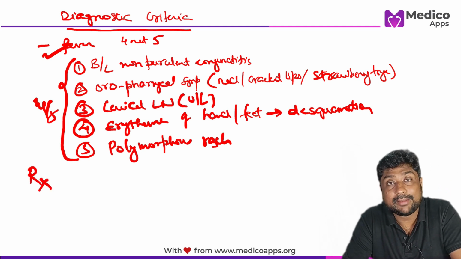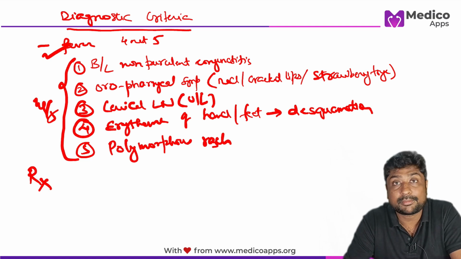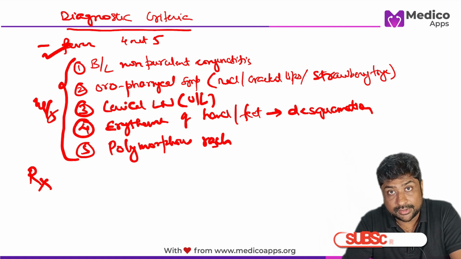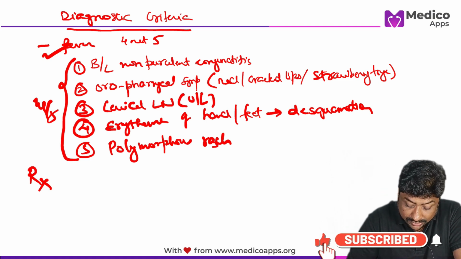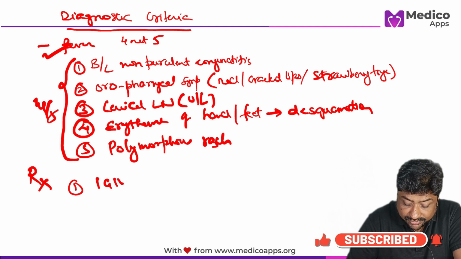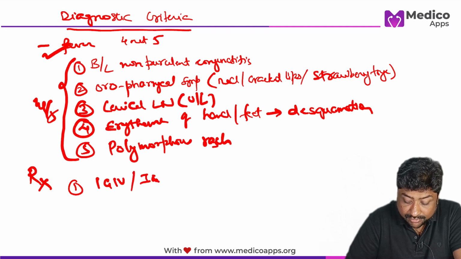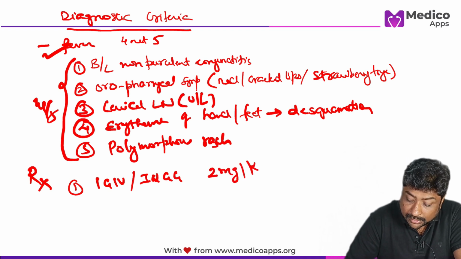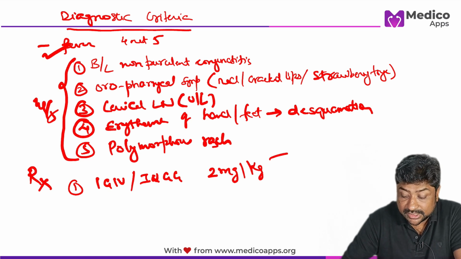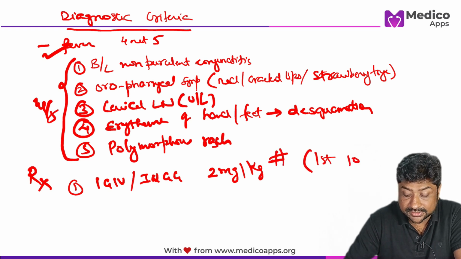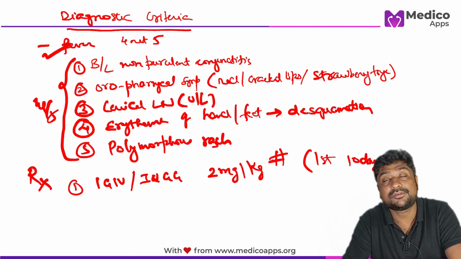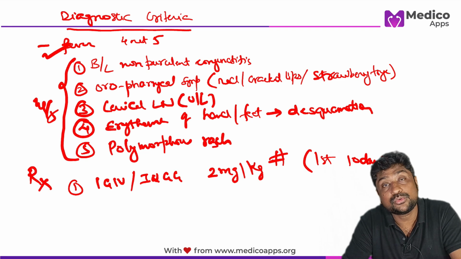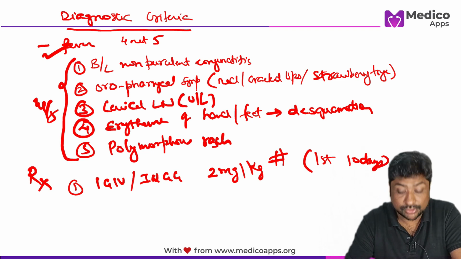So how do we manage this patient? So remember, because it's a self-limiting disorder, our primary concern is to reduce the morbidity and mortality of these patients, which is primarily because of the coronary vessel involvement. So there are two drugs. We can give IgIV or IV gamma globulin at a dose of 2 gram per kg body weight. Okay, and this is especially important in the first 10 days, because if you don't administer the treatment in the first 10 days, then you will not be able to reduce the incidence of coronary or cardiovascular complications.